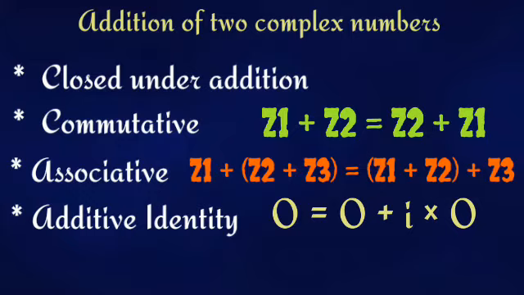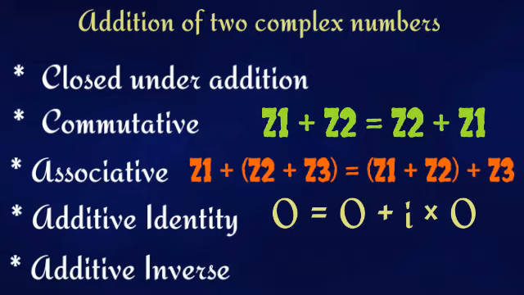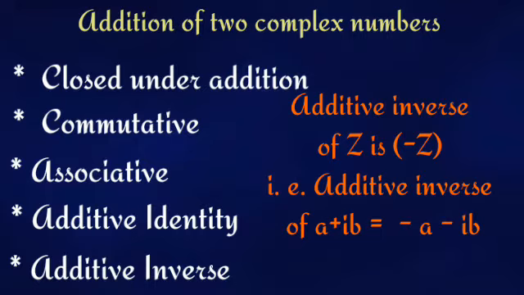Also, we have an additive inverse for every complex number in the set of complex numbers. That is, if I choose a complex number a plus ib, the additive inverse of that complex number will be minus a minus ib, where this minus a minus ib is denoted by minus z if a plus ib is denoted as z.